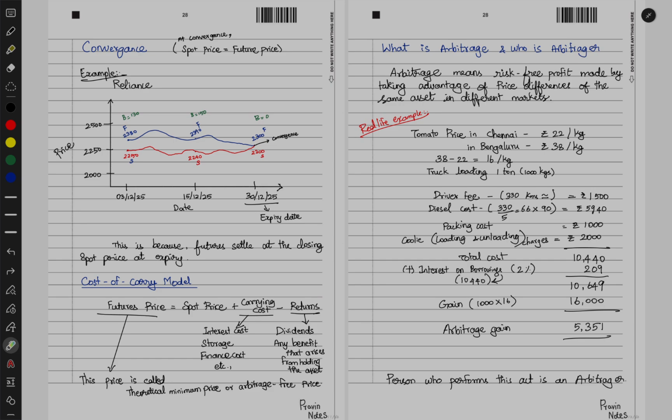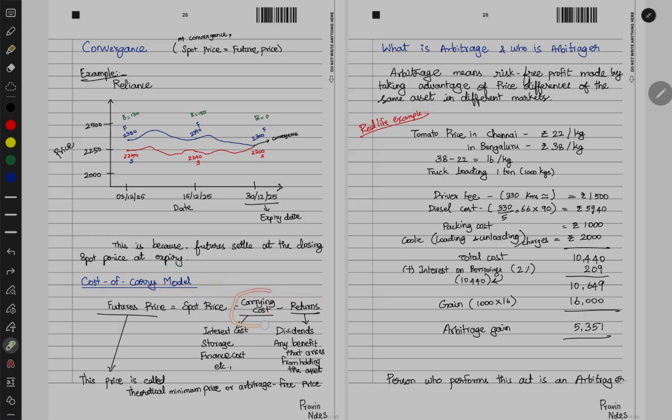Now, since we saw that the future price is always greater than the spot price, and in between some cost is involved, this is called the cost of carry. They will call it the net cost of carry.